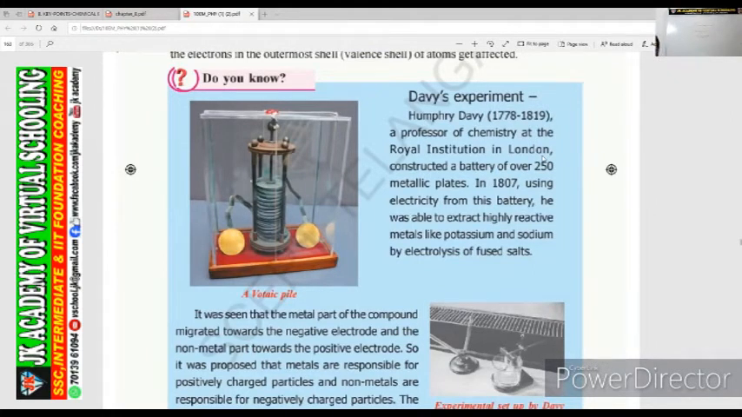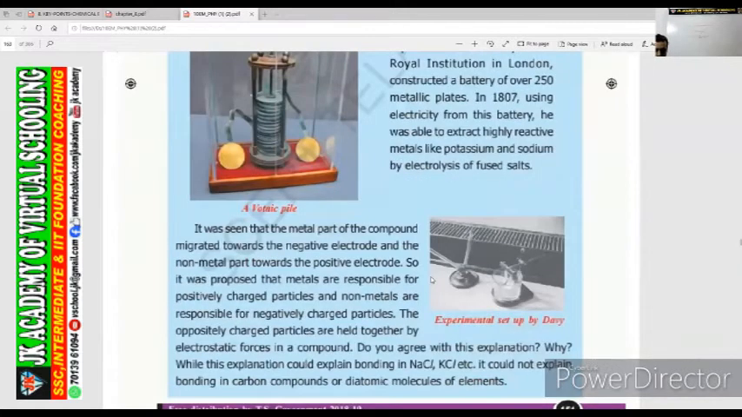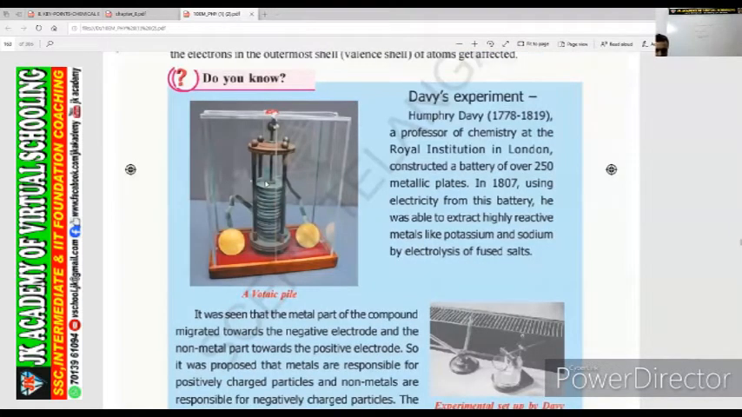1778 to 1829. A professor of chemistry at the Royal Institution in London constructed a battery of over 250 metallic plates in 1807. Using electricity from this battery, he was able to extract highly reactive metals like potassium and sodium by electrolysis of fused salt. What is he doing? He combined all these batteries here. See the plates. This is the basic form. Still we use inverters in our homes now.